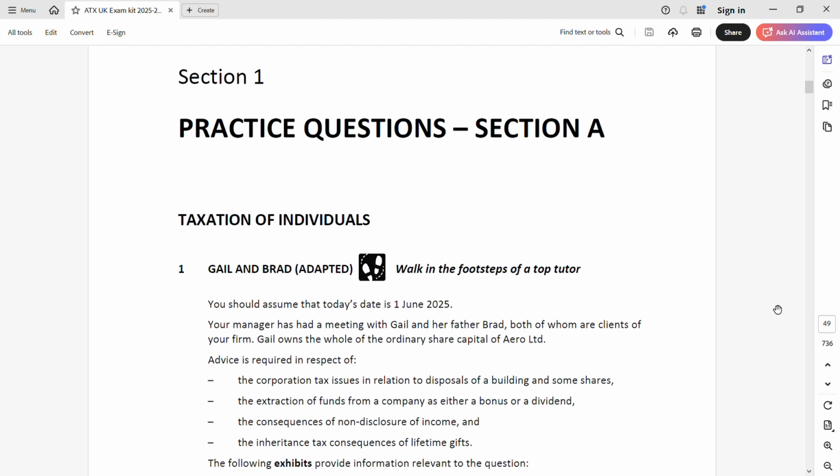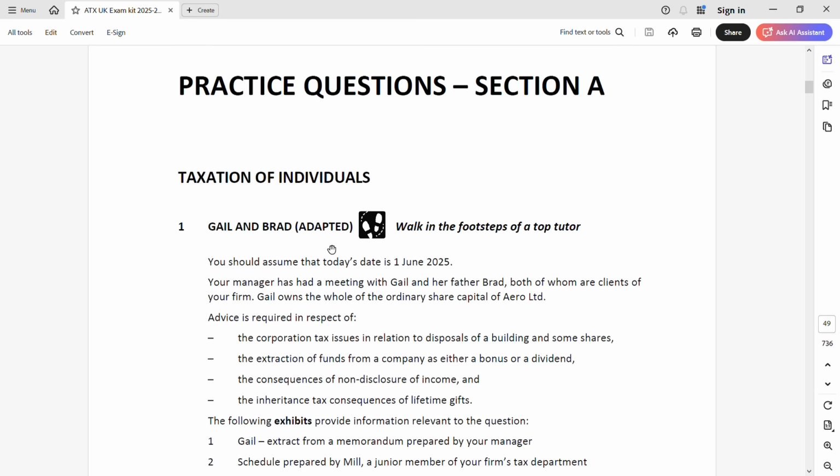Gail and Bright. Make sure that you have gone through this question well, you have read it, because I'm not going to read the entire question here. I'm assuming you have gone through the question at least once. So straight away, I'm going to go through the exhibits and start doing the answer. We'll take you through how to answer ATX questions. It's very important. We are finished with the lectures, 28 lectures in total. You can always go back to my ATX lecture playlist and watch my lectures, and then come back here, and you will get all the solutions for revision kit questions under my ATX revision kit playlist.